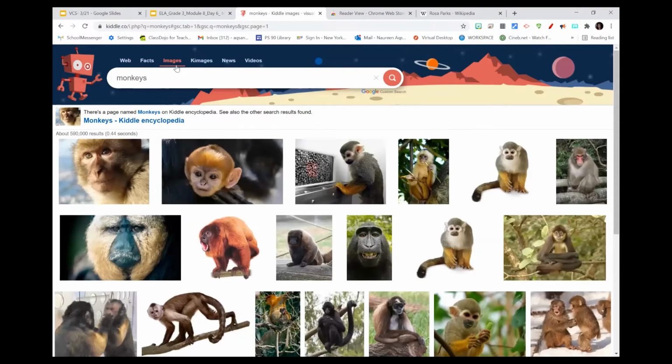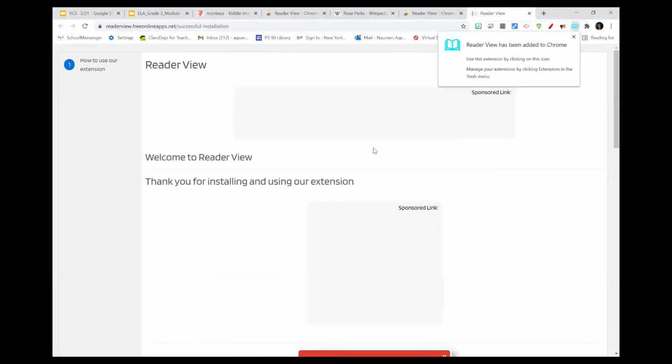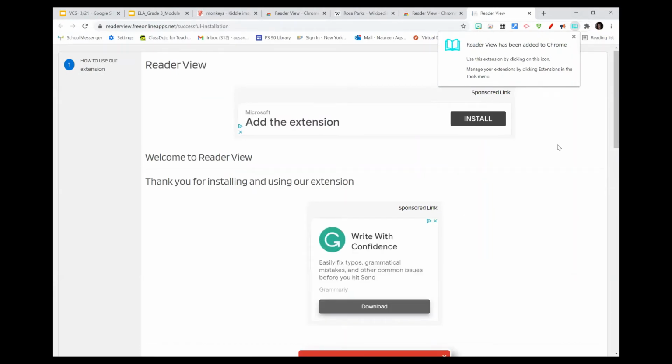Now, the second resource, which I would like to talk about, is the Reader View extension, which can be added to Chrome or Firefox. You simply go to Google, search in Reader View extension, and you will be directed to the Chrome Web Store. Once you are there, you want to make sure that you're looking for an icon that looks like this. It is a blue book, and it says Reader View. Now, to get this extension, you simply click Add to Chrome, click Add Extension, and this extension will be added to my extensions that I have already.